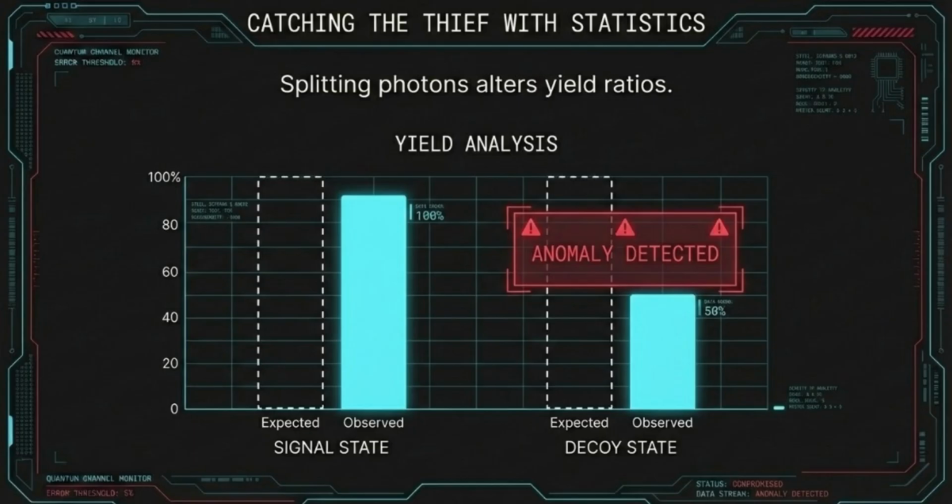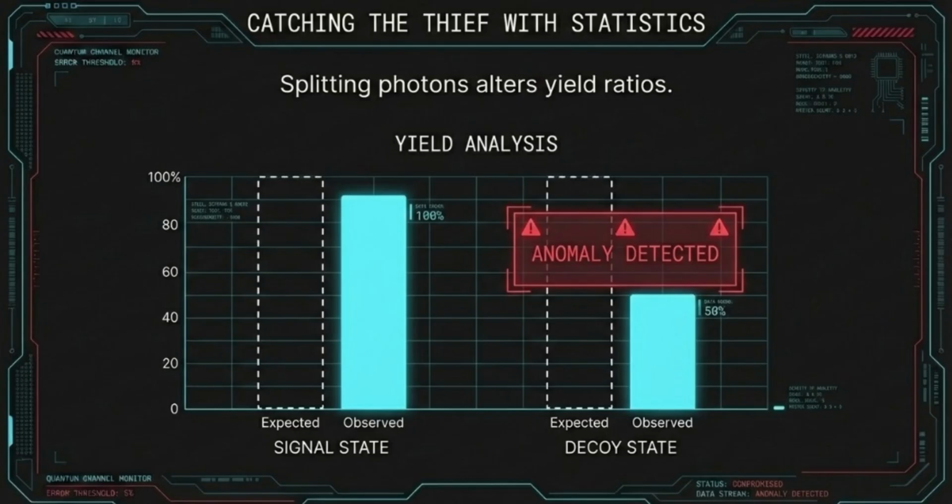Under normal, non-attack conditions, the ratio of yields between the signal state and the decoy state follows a predictable pattern based on Poisson statistics. However, look at the decoy state column. While the signal state yield looks relatively normal, the observed yield for the decoy state has plummeted to nearly 50% of what was expected. Why does this happen?